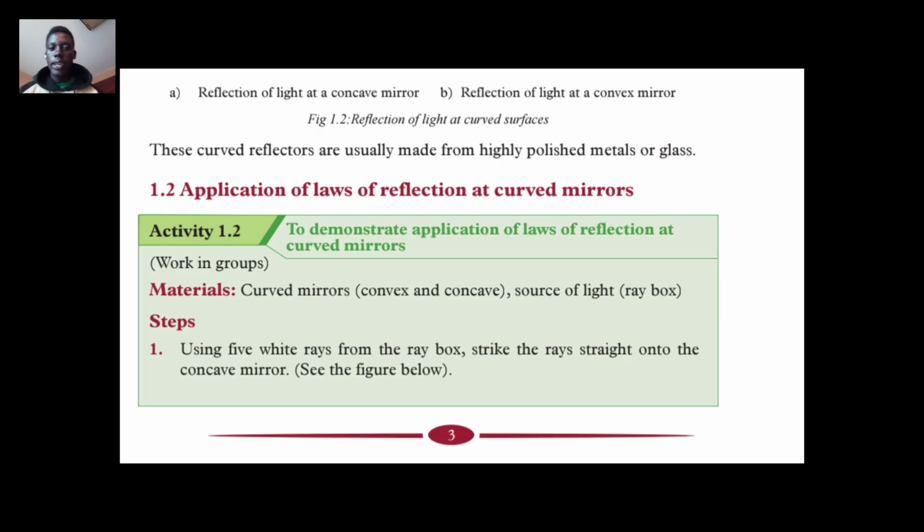Now let us come to applications of laws of reflection at curved mirrors. What are the laws of reflection? You have to know the laws of reflection.